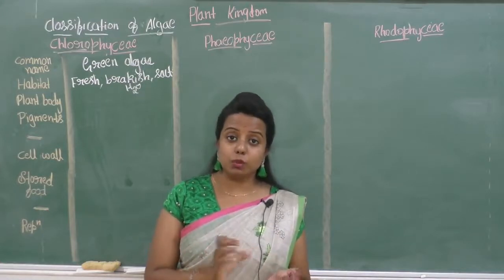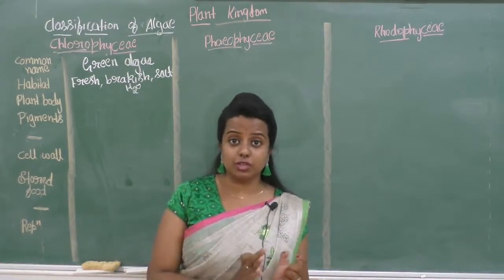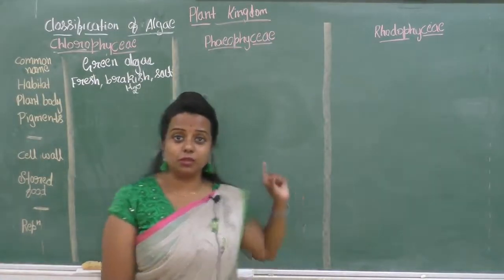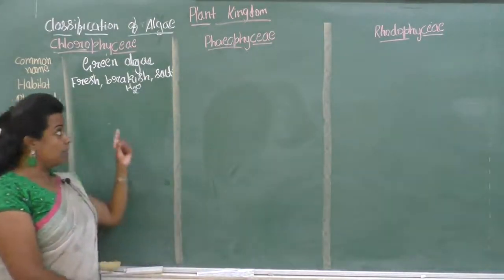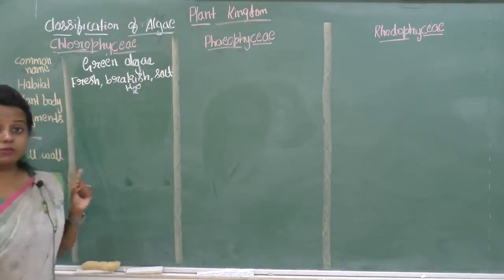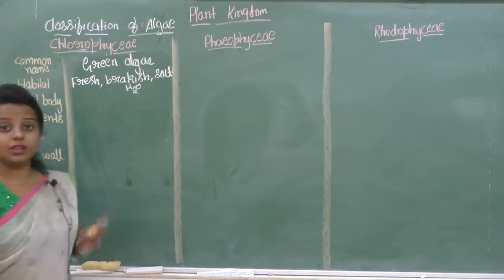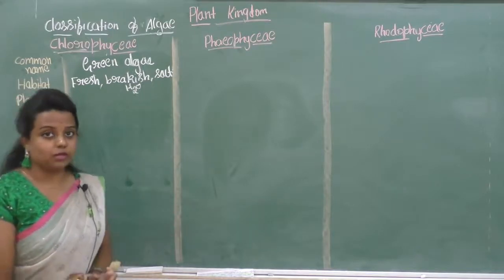That means it is not very salty, not very fresh, slightly salty water. That is called the brackish water. So this Chlorophyceae will be found in brackish water, fresh water as well as salt water.